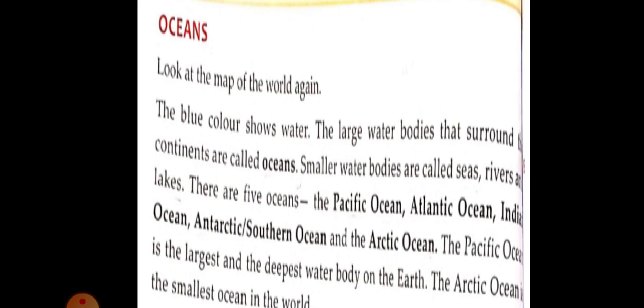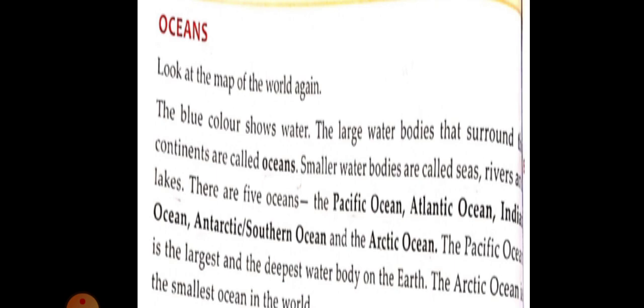Next, oceans. Oceans means big समुद्र होते हैं, वो 7 समुंदर पार जो जाता है उसकी बात करते हैं. Same way here I have to explain oceans. Look at the map of the world again. Previously I showed you the maps of the oceans and continents, where you can also see the North Atlantic Ocean, North Pacific Ocean, South Pacific Ocean, Arctic Ocean. Continents and oceans of the world are given in that map. Right now I will explain it.